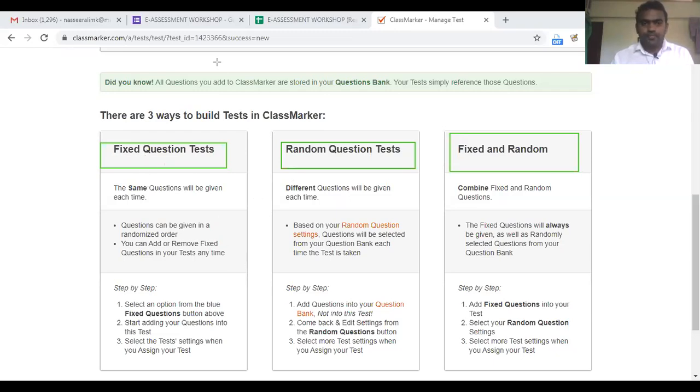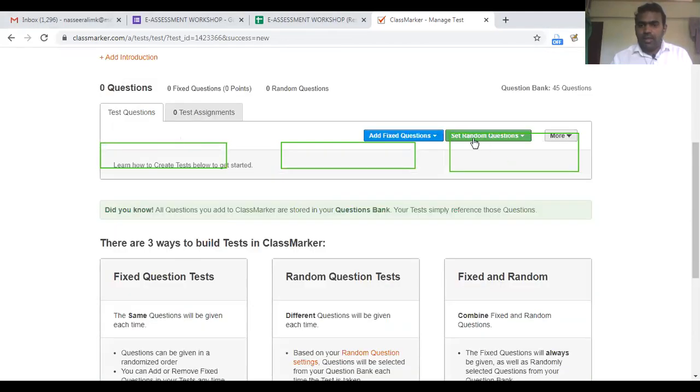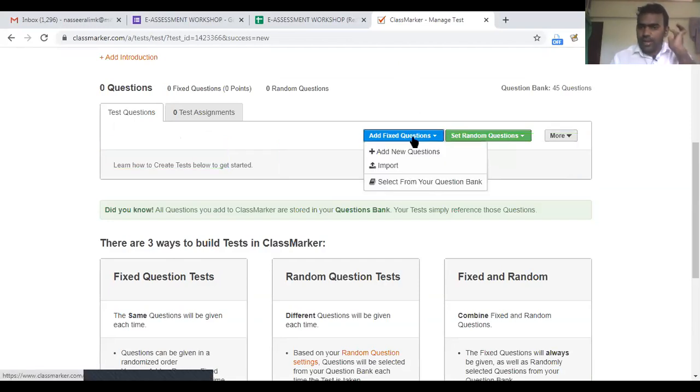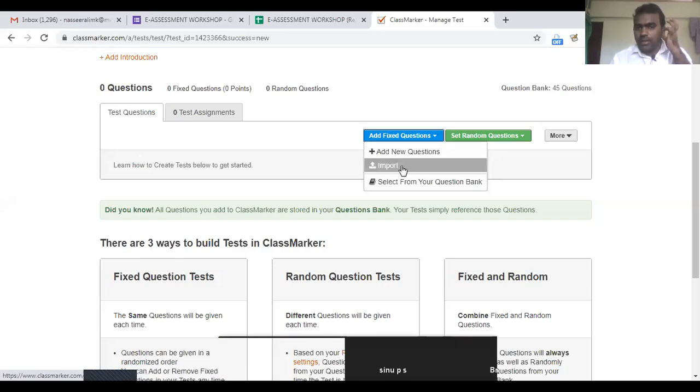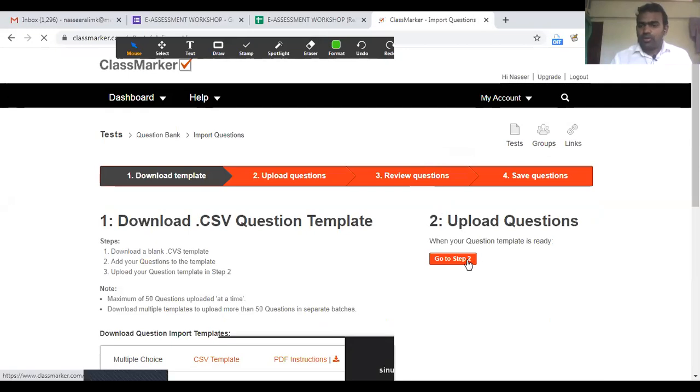Okay. So what shall I do? I'll go above, and I'll just add fixed questions or set random question. You can have two options. So now what I'm doing, add questions. Fixed question I can add. And how can I add? I can either add a new question, or I can import the question from a previously given test, or I can upload the questions also.